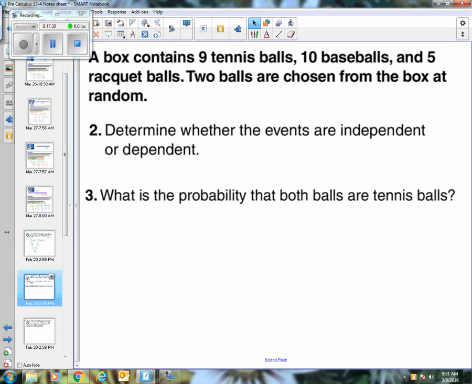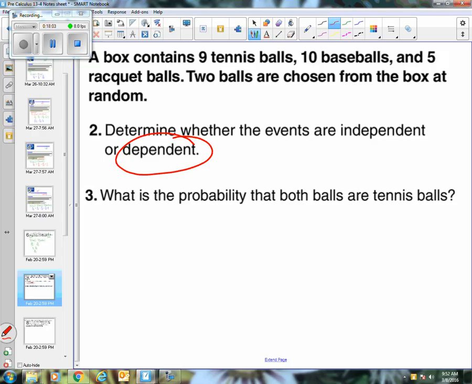Got a whole bunch of different types of balls in a box. Okay, it says determine whether the events are independent or dependent first. So read through it. Circle which one you think it is. All right, now, does it say anywhere that they put the ball back before they chose the second one? Doesn't anywhere. So I have to make the assumption then that this is a dependent situation. So the first choice affects the number that I have left to choose from.